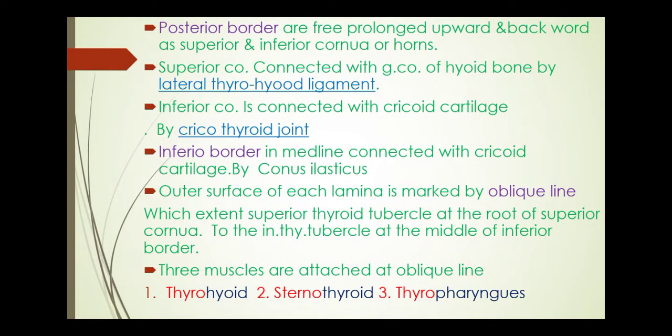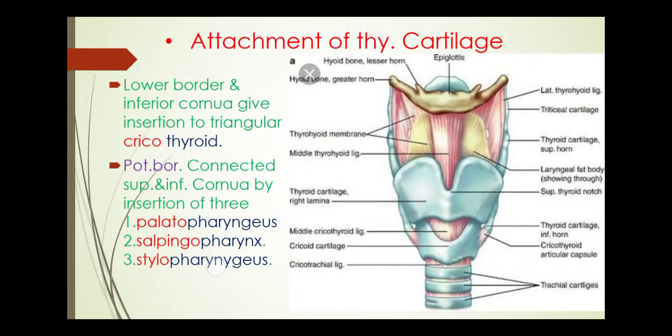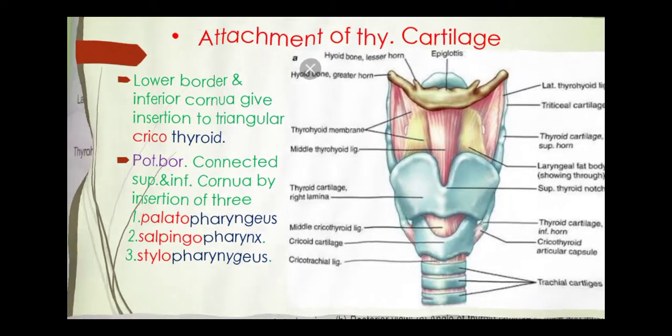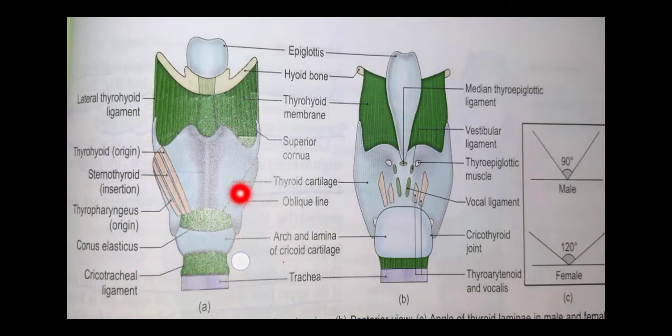Three muscles are attached at the oblique line. First muscle is the thyrohyoid, second one is the sternothyroid, and third one is the thyropharyngeus. Now we see that in the diagram. First, this is an oblique line, same on the opposite side. First one is the origin of the thyrohyoid, the second one is the sternothyroid, and the third one is the thyropharyngeus.